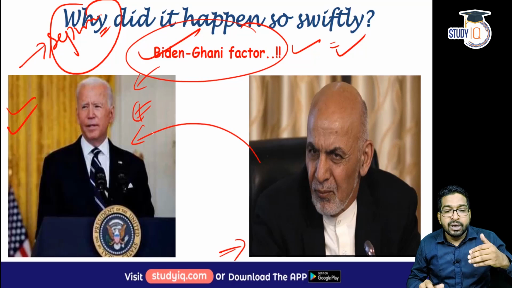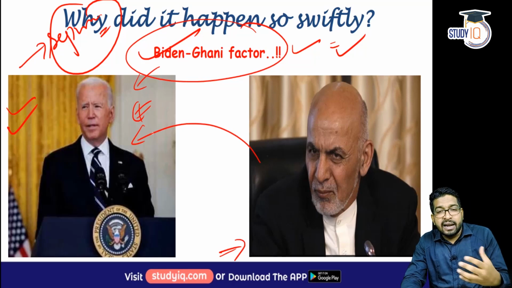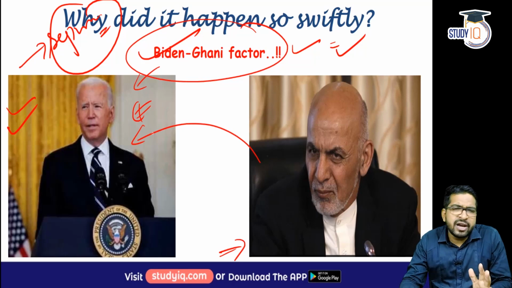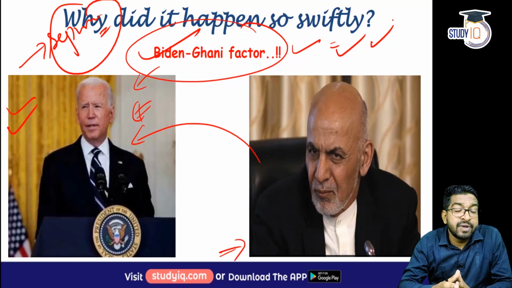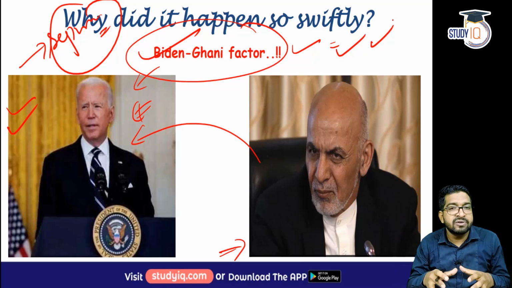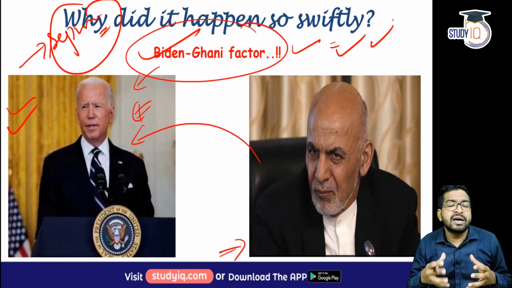Joe Biden himself, in a press conference, said that Afghanistan has rampant corruption right from the topmost level, from the presidential level to the lowermost level. That means we have been pumping money into Afghanistan, we have been giving arms and ammunition, but there is a lot of corruption in the Afghan administration.